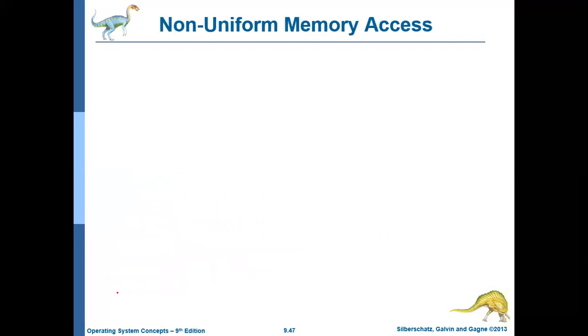Next we will be discussing a concept called non-uniform memory access. Generally, memory access is assumed to be uniform. Uniform in the sense that we assume it takes equal time for the CPU to access any part of the memory. That is called uniform memory access.